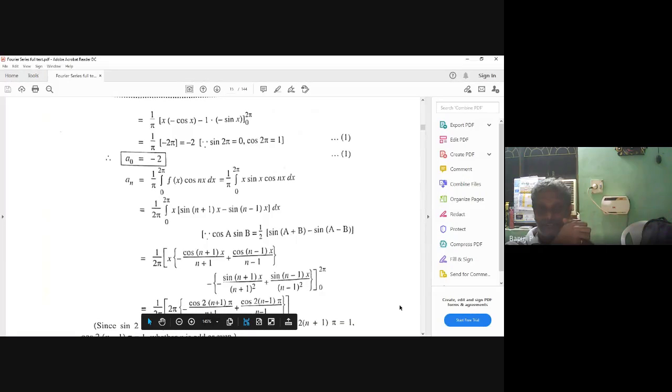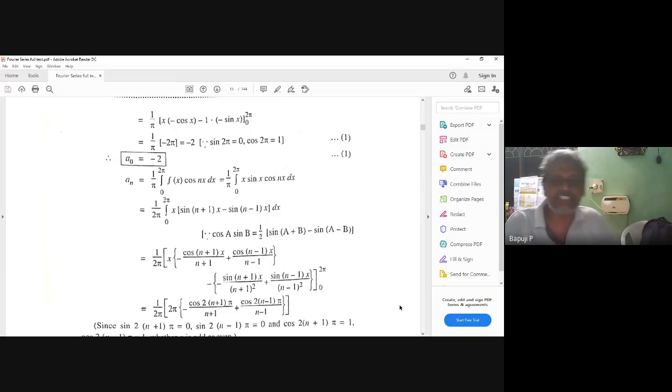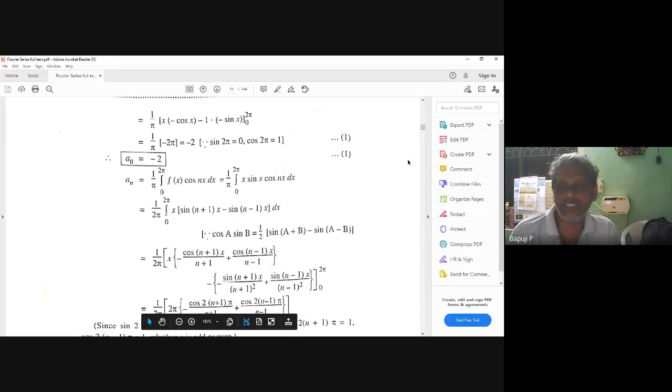No, am I going fast, sir? Okay. Now at least you can apply the limits and tell which limit will stand, which limit will vanish. Don't sit down actually. Try yourself. It is wrong also, no problem.